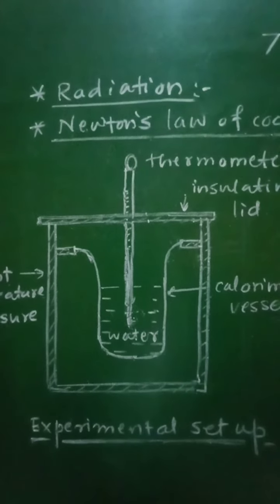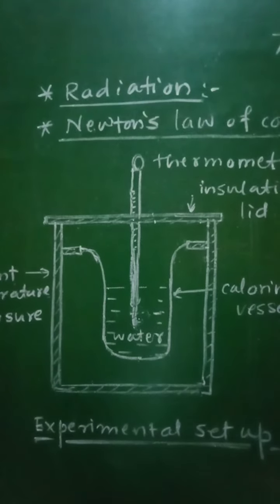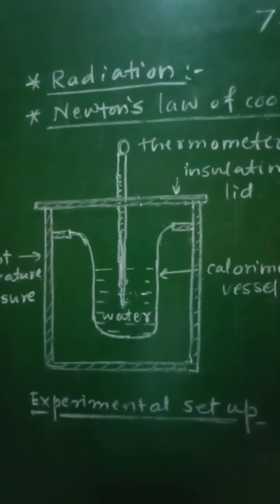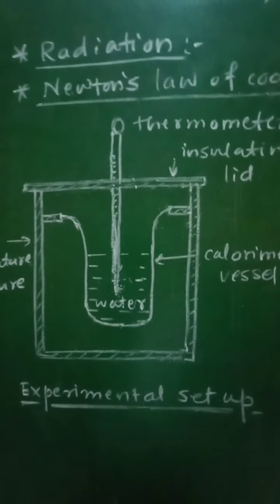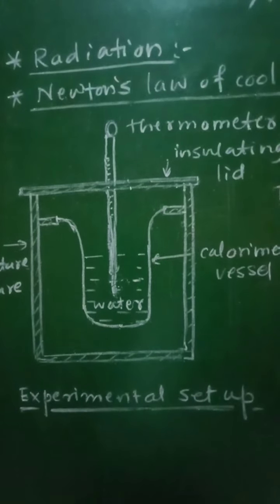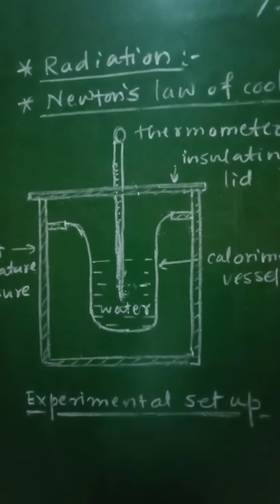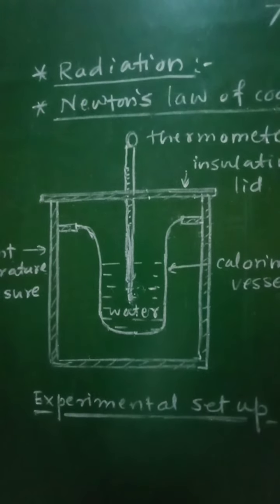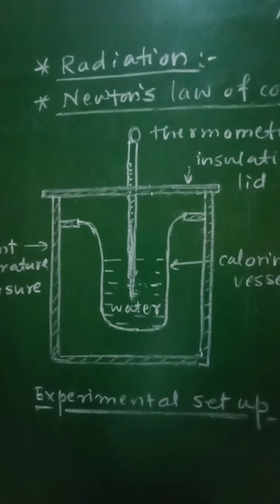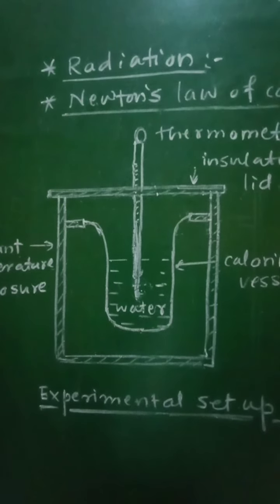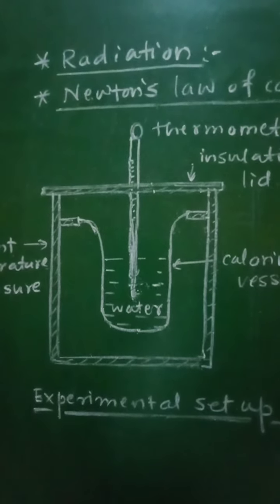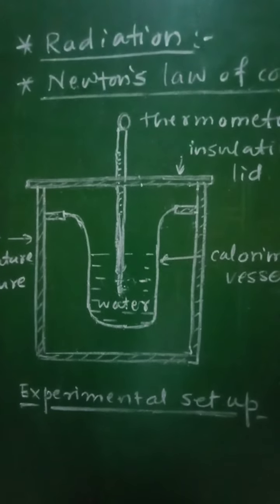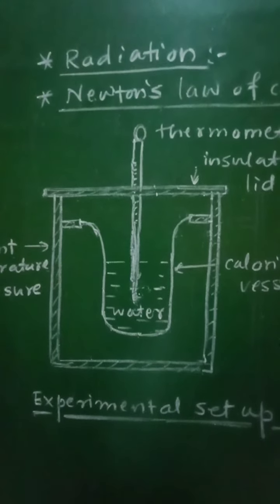Then this will result in increase in the molecular motion of the cold body. So when these fast moving molecules are incident on the molecules of the cold body, there will be transfer of energy from the hot body to the cold body, and hence there will be increase in molecular motion of the cold body, and the temperature of that cold body will increase. So in this way the process of radiation takes place.